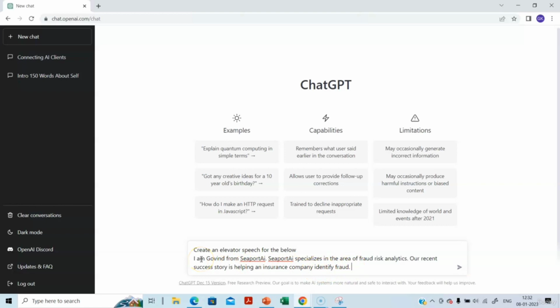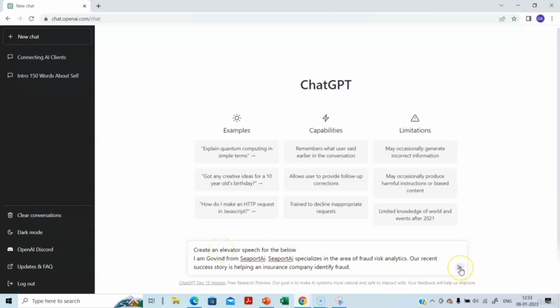Elevator speech is a brief intro you provide about yourself or your company, to interested parties. The word elevator comes because, let's say you are in an elevator from level 1 to level 5 with your stakeholder, what do you want to tell about yourself, your project, or your company, or your offering, right? You probably get a few seconds, maybe 15 seconds. How are you going to introduce yourself in those 15 seconds? So that's why the word elevator speech. So I'm starting with elevator speech.